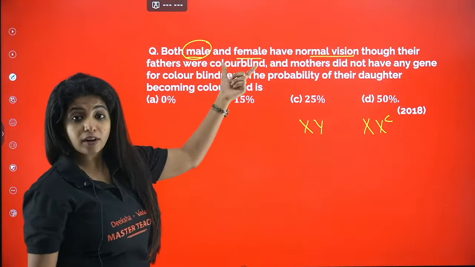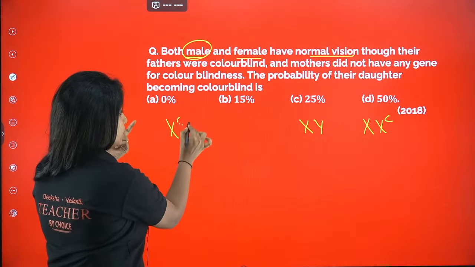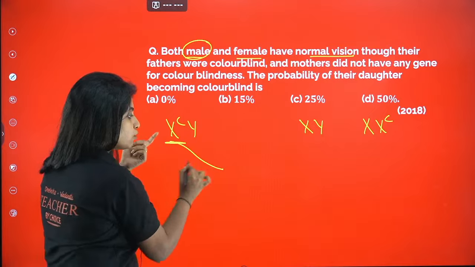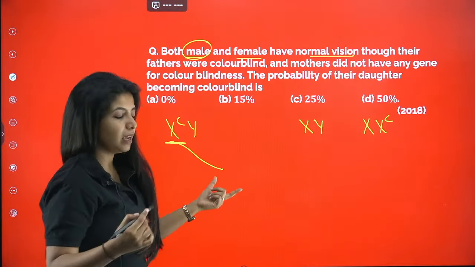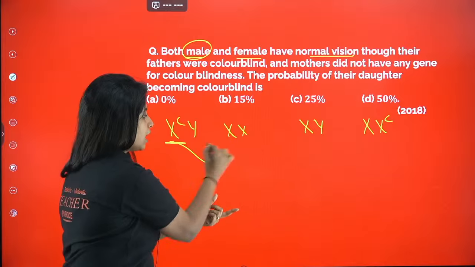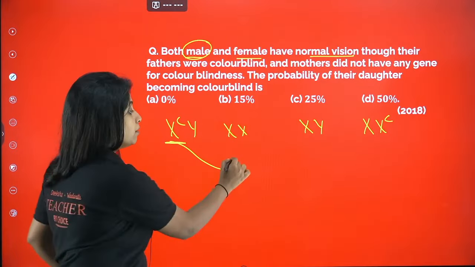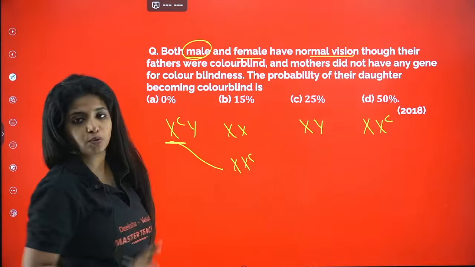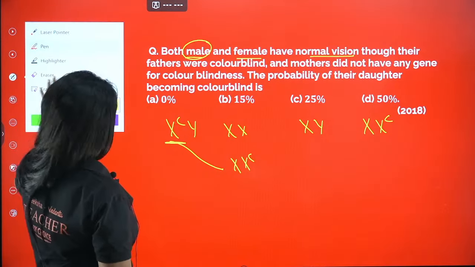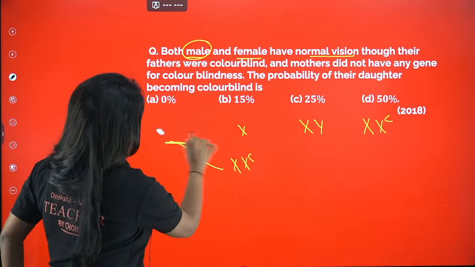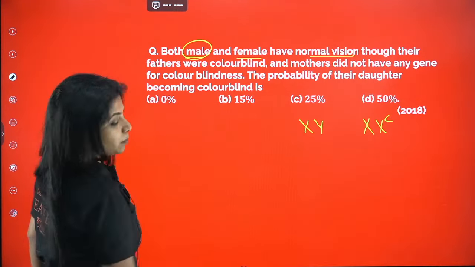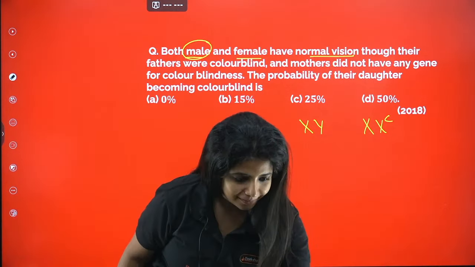And the father, if at all he was colorblind. If the father is colorblind, obviously the X gene comes from the father only. In a girl child, one X gene comes from the mother, one X gene comes from the father. So this particular female might be a carrier if she has normal vision. Now you are asked one very important question: the probability of their daughter becoming colorblind is what?